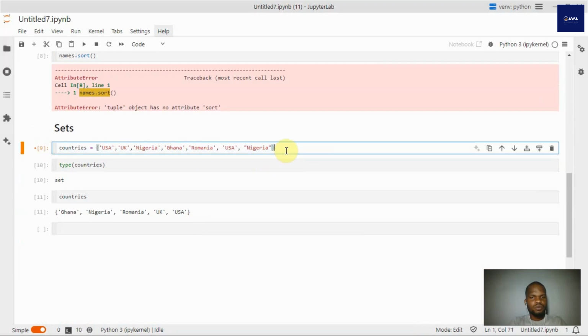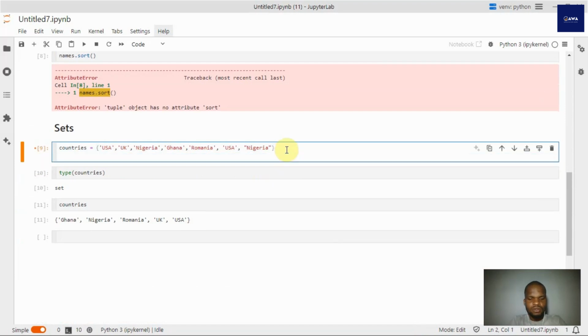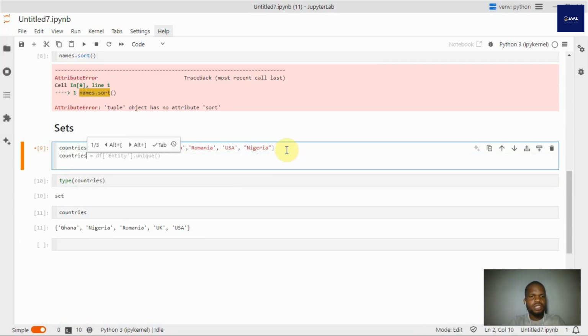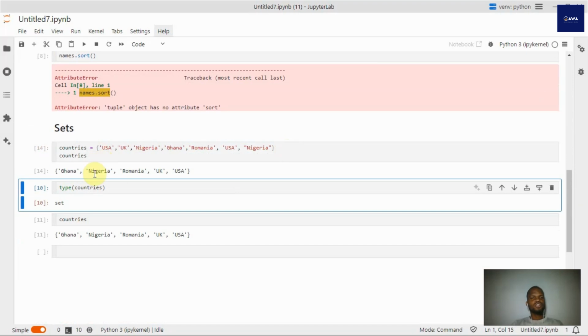Now we've edited this. Let's run countries again. So you still have those unique values: Ghana, Nigeria, Romania, UK, USA. The duplicate values are not repeated because sets do not allow duplicates. It only returns unique values and it makes sure that they are ordered. So you get the difference.